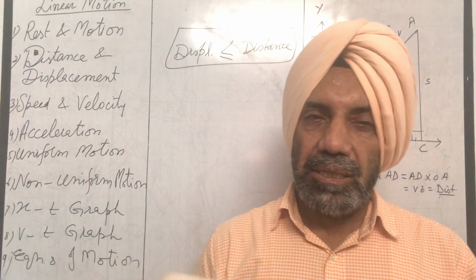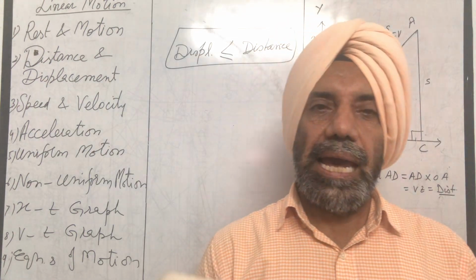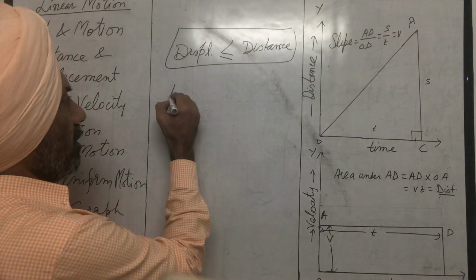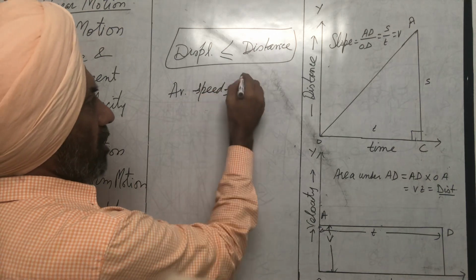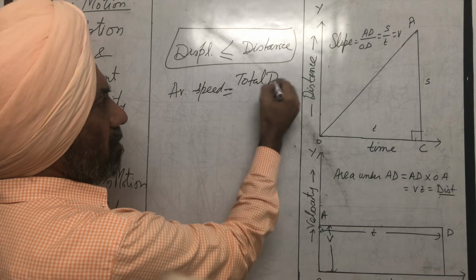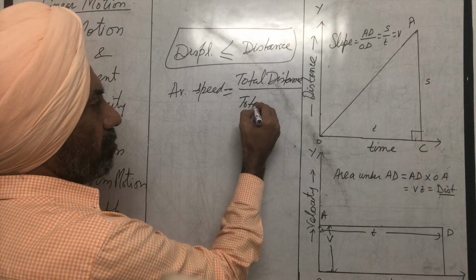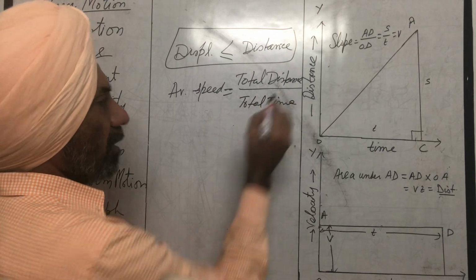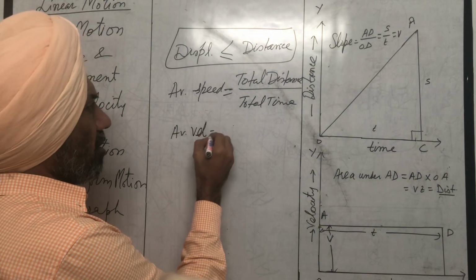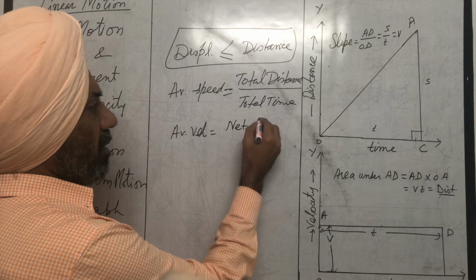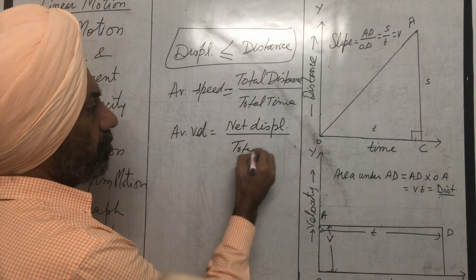Whereas speed and velocity, when they vary, then we find average speed. So average speed is defined as total distance over total time. Whereas average velocity is defined as net displacement over time taken, total time taken.